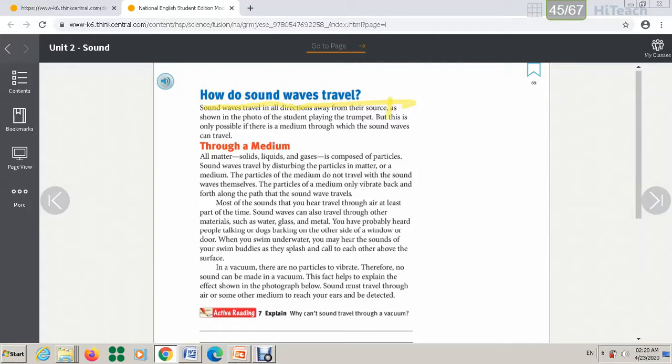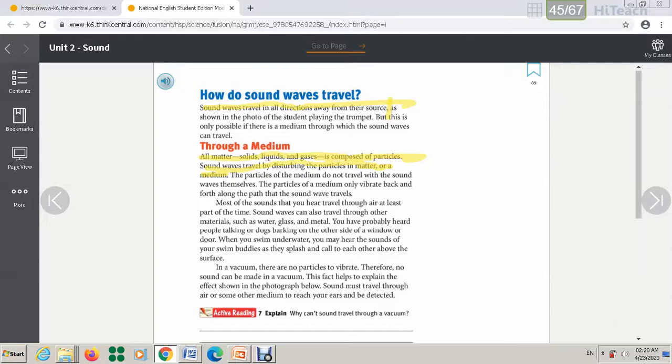This part is very important. All matter, solid, liquid, and gas, is composed of what? Of particles. A sound wave travels by what? By disturbing the particles in matter or a medium. This part is very important.